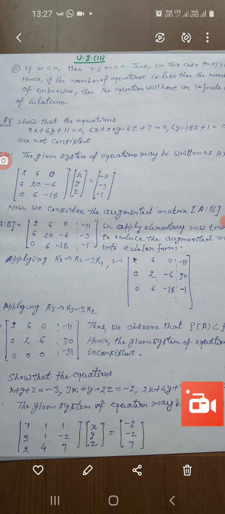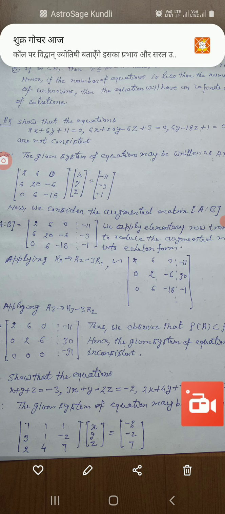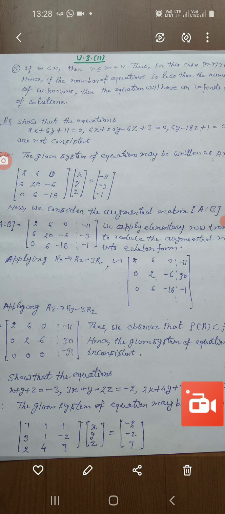Now applying R3 to R3 minus 3R2, AB is equivalent to: in the first row 2, 6, 0 and -11; in the second row 0, 2, -6 and 30; and in the last row 0, 0, 0 and -91.